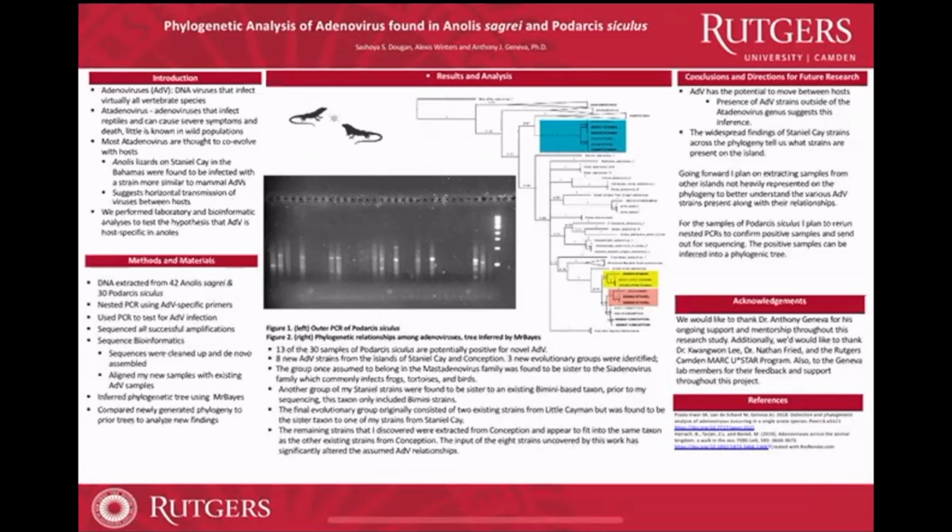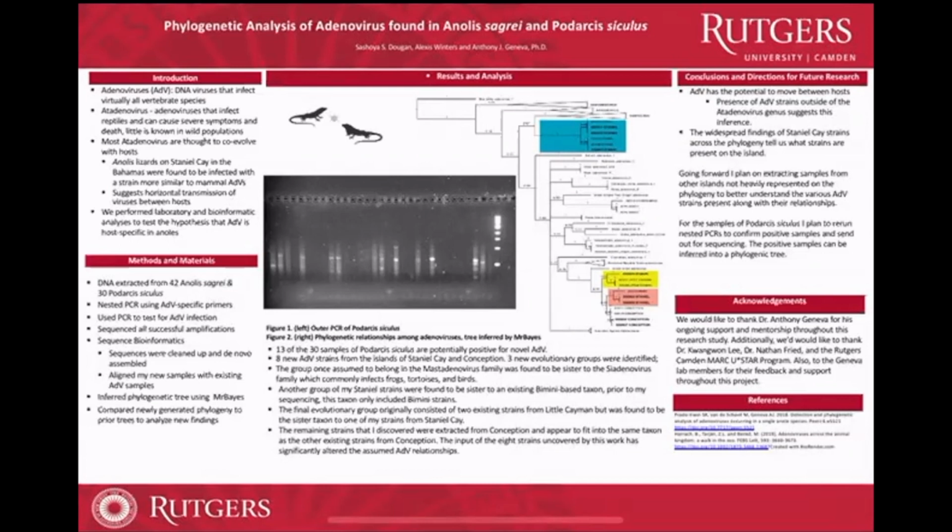Most reptilian cases are caused by ADVs within the adenovirus genus, yet more recently, 2 individuals of Anolis sagrii from the islands of Staniel Key were found to be infected with ADVs more closely related to the mast adenovirus genus, previously known to primarily infect mammals. In addition to this, little is known about ADV in a more wild population of lizards such as Podarcis siculus, which have never been investigated for their history of adenovirus affliction. In hopes of better understanding the origins of these novel ADVs from Staniel Key and its effects on Podarcis siculus, we have continued ADV research with these lizard species in our lab.